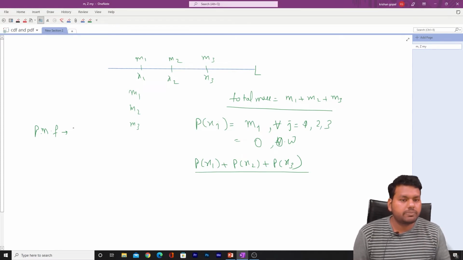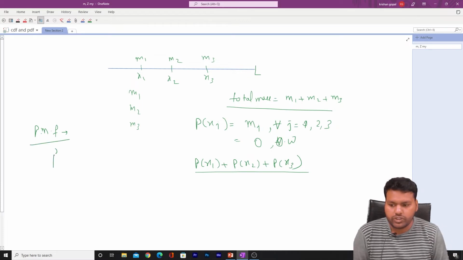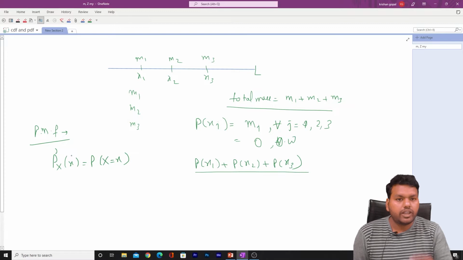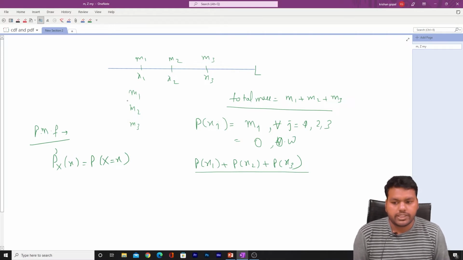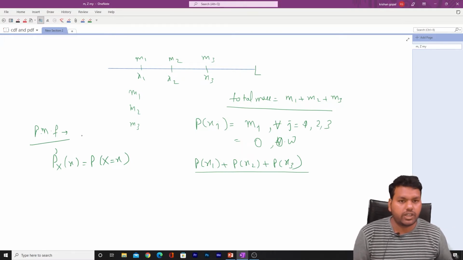Discrete random variable means a random variable whose values are countable, finite or countably infinite. It is defined as p_X(x) equal to probability of X equal to x. So the meaning of this scenario is the same as how we calculate the probability mass function. That's the motive for why we use the word mass in the probability mass function.